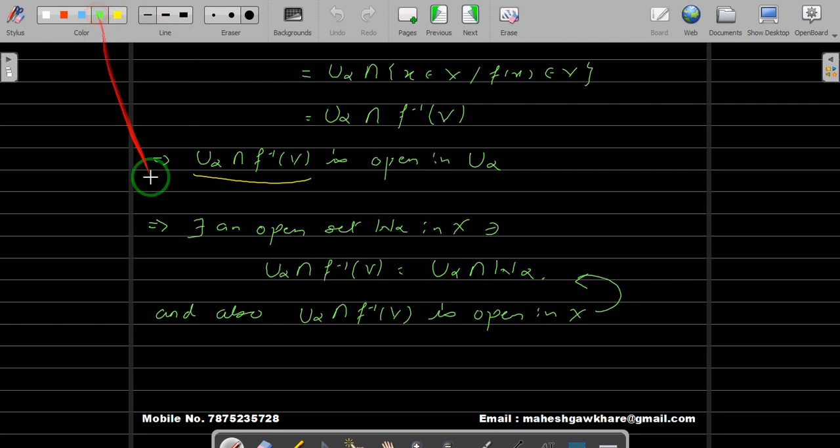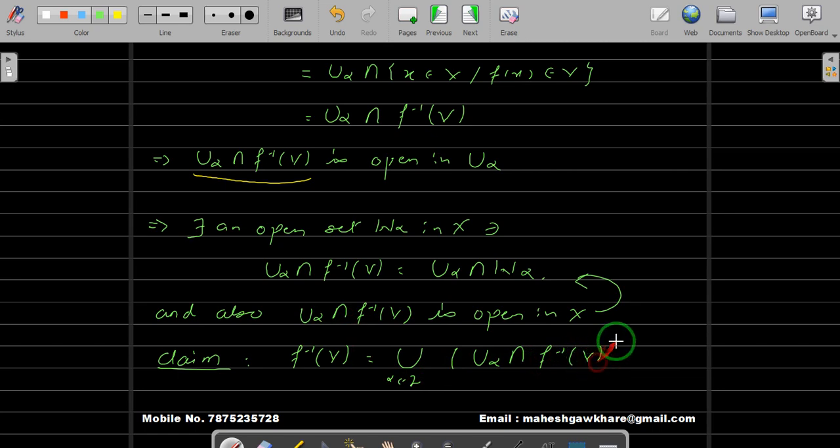Now we claim that f inverse of V is the same as the union over alpha belonging to I of U alpha intersection f inverse of V. For each alpha you will get this open set in X, and then you take the union over alpha belonging to I. If f inverse of V is equal to this, then we can claim that f inverse of V is open in X, because each of these sets is open in X, and an arbitrary union of open sets is again an open set.